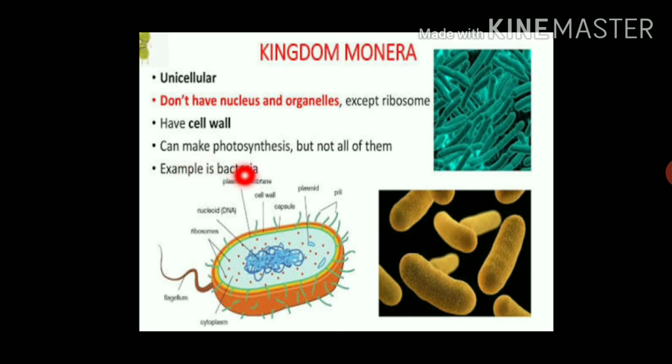They can do photosynthesis, means they are autotrophic, but not all of them. Some are heterotrophic. Examples of kingdom Monera are all types of bacteria which are shown in this picture slide. These are the bacteria, means all bacteria are classified into kingdom Monera.